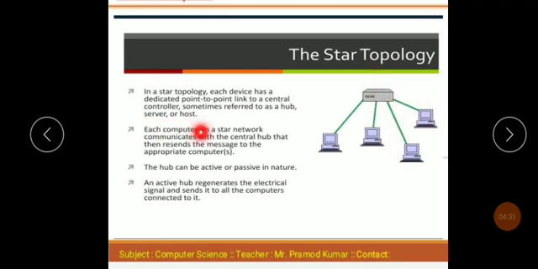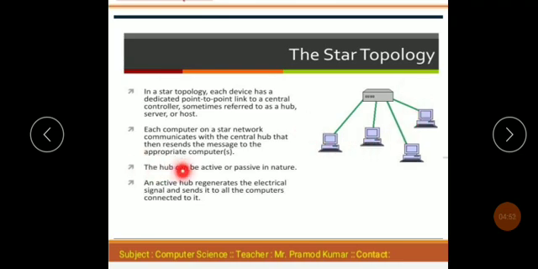Each computer on a star network communicates with the central hub, which resends a message to the appropriate computer. All data is sent from the hub to a particular computer, and the server is the main point from which you send all data one by one to all computers.